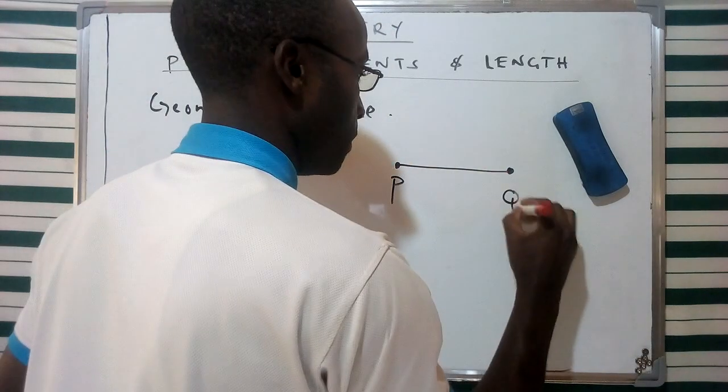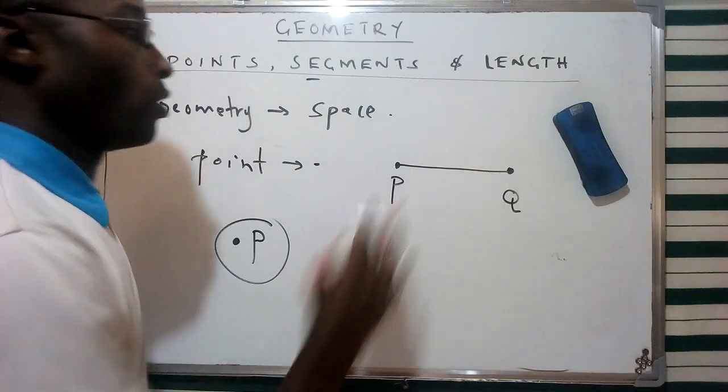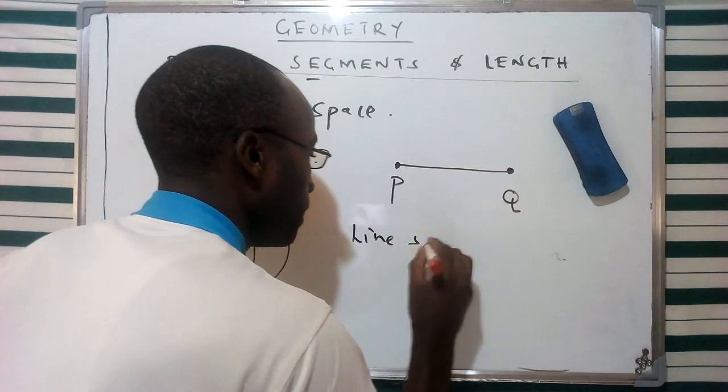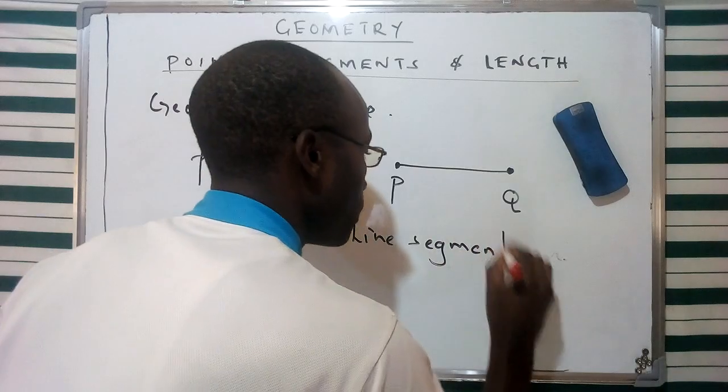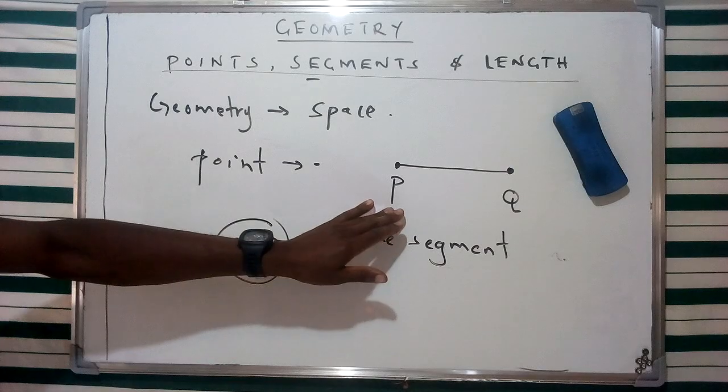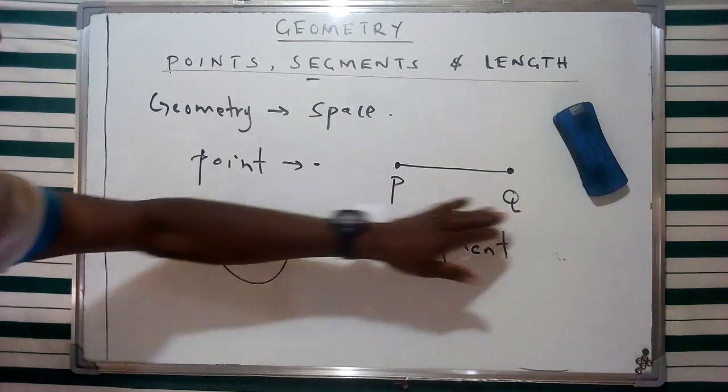Let's give this one as PQ. So PQ is going to constitute what we refer to as a line segment, and this consists of 2 points that are called endpoints, from this particular point P to Q.